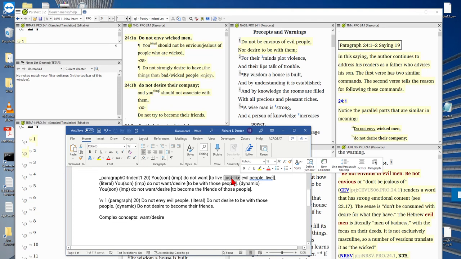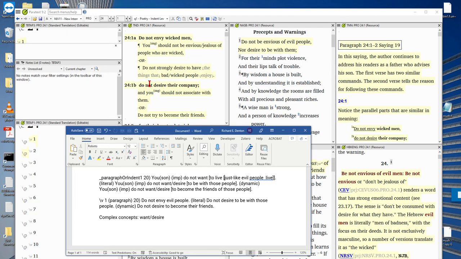the recommended way. I think this will work if you don't put a hyphen, but now we're recommending that for hyphenated words, you go ahead and put the hyphen in. Just like evil people live. So that will be generated as an imperative. The way in English we express an imperative is we get rid of the subject and we say, do not envy evil people. So "want to live just like evil people live" becomes "envy evil people." So that's it.